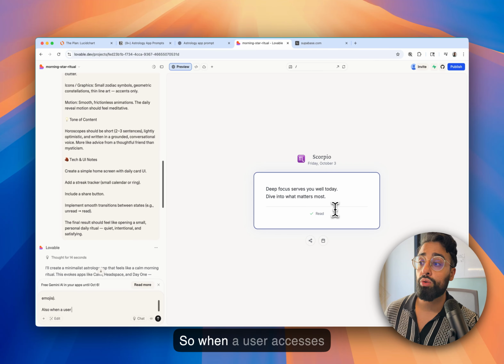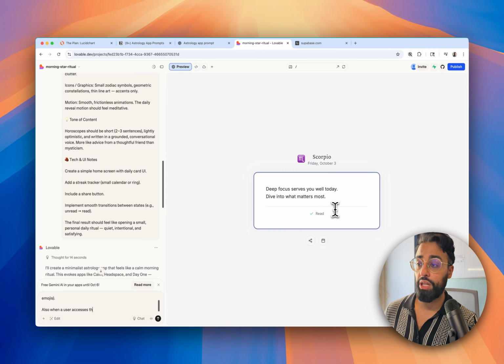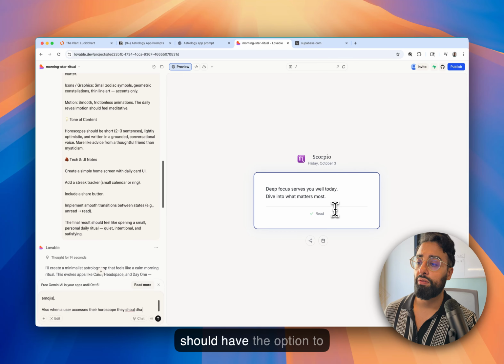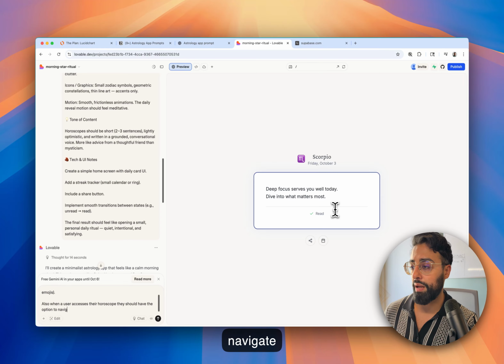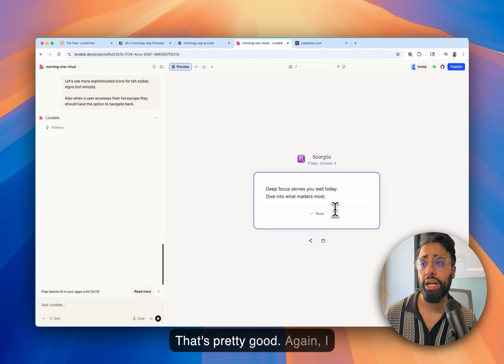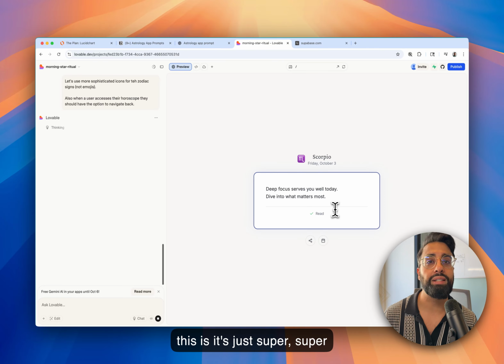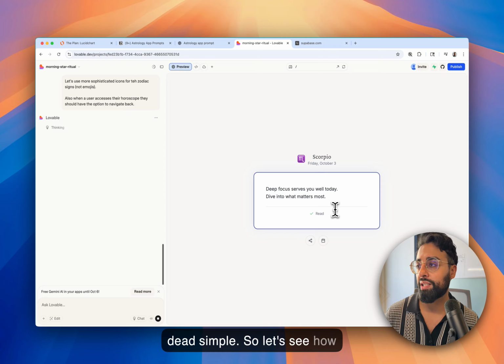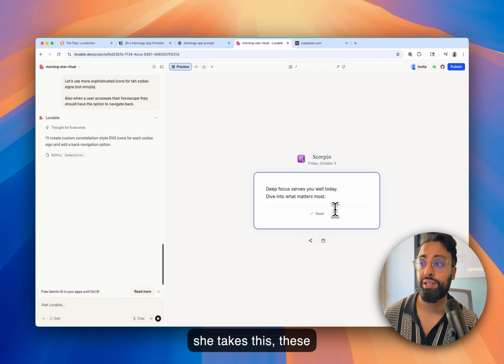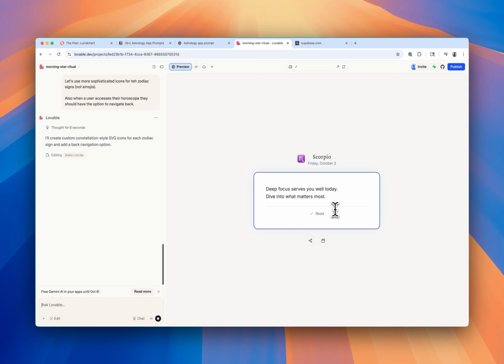Also, when a user accesses their horoscope, they should have the option to navigate back. I think that's pretty good. Again, one thing I do love about this is it's just super, super dead simple. So let's see how she takes these modifications.